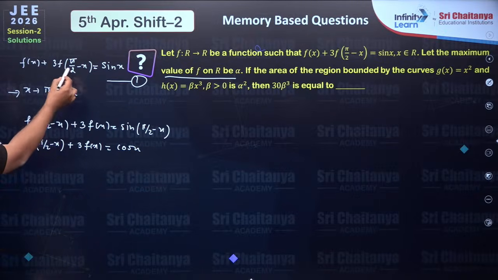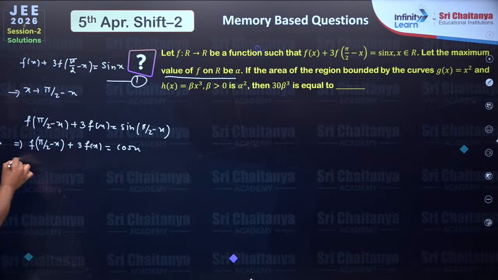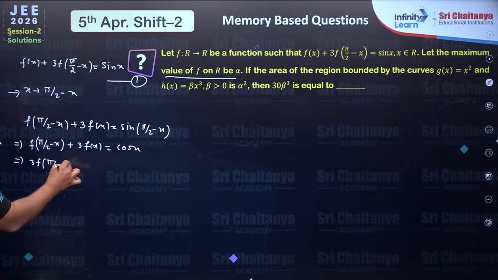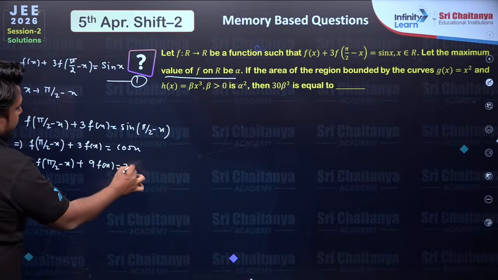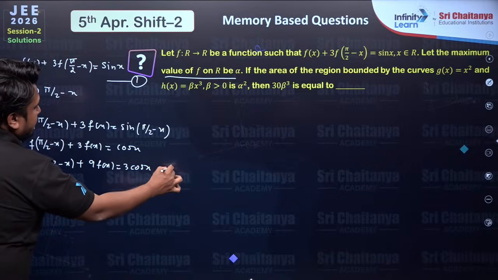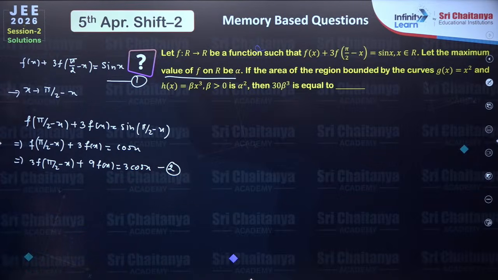Now since I have 3 times f(pi by 2 minus x), I will multiply this with 3 to remove it. 3 f(pi by 2 minus x) plus 3 3s are 9, 9 f(x) is equal to 3 times cos x. Make it equation 2.